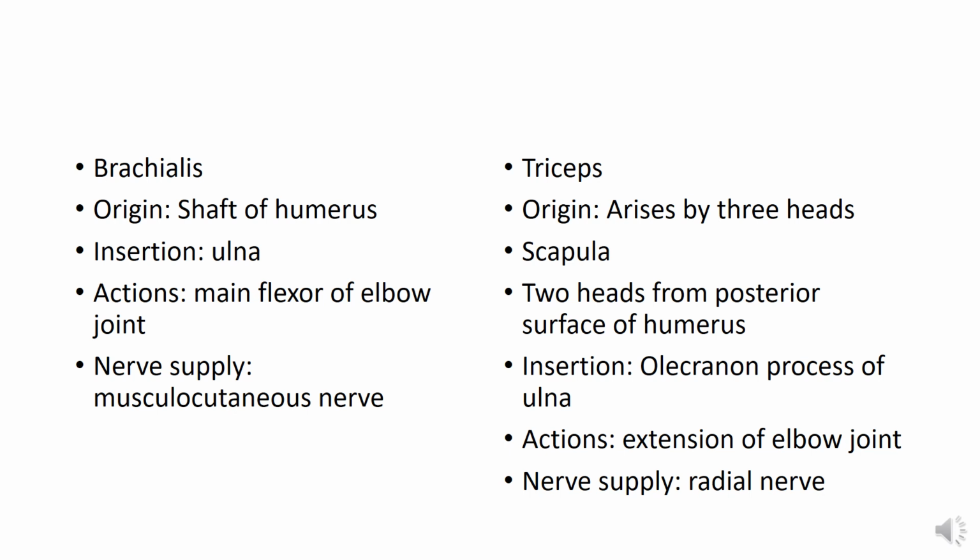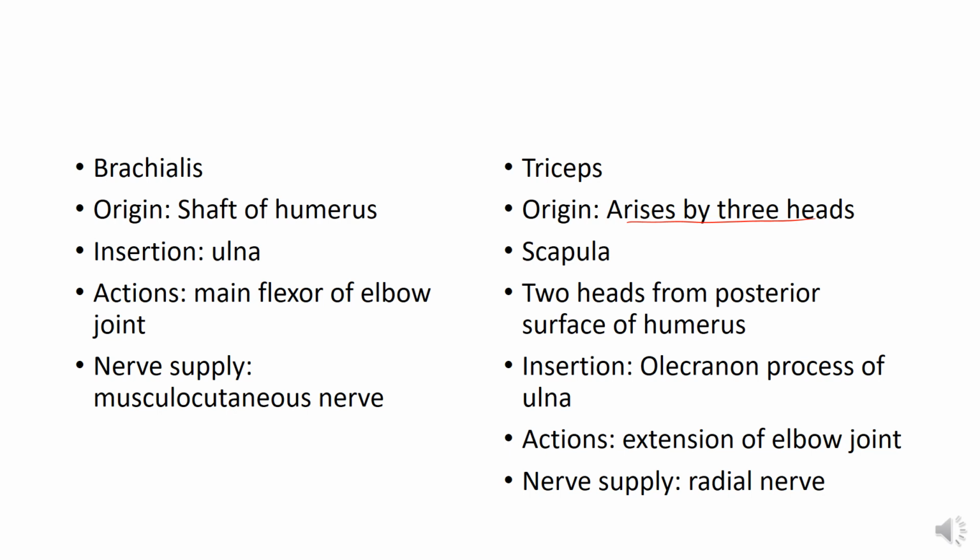It arises from the shaft of the humerus and is inserted into the ulna, and the nerve supply is the same. The triceps muscle is the extensor of the elbow joint, and it is present in the posterior compartment of the arm. It arises by three heads, that's why it is known as triceps.